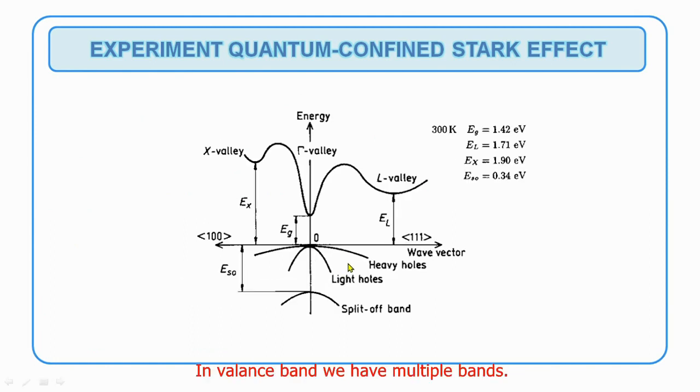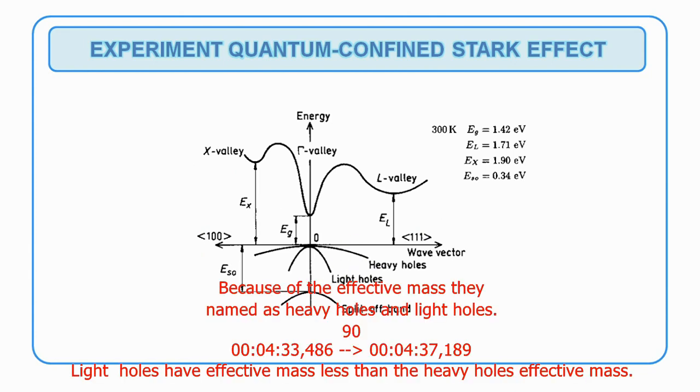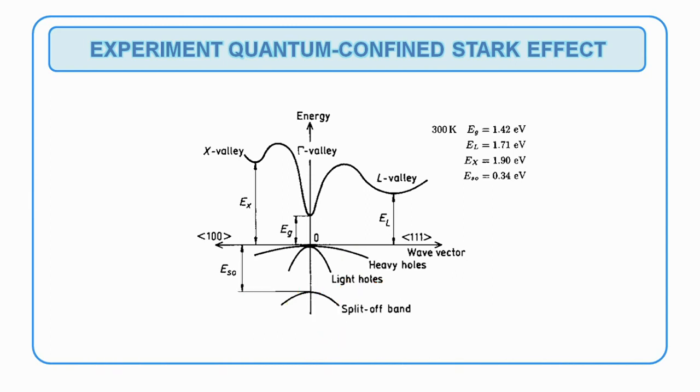In the valence band, we have multiple bands named heavy holes, light holes and split-off bands. Heavy holes and light holes are both holes, but they have different masses. Because of the effective mass, they are named heavy hole and light hole. Light holes have an effective mass less than the heavy holes' effective mass.